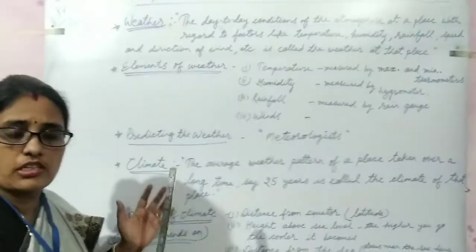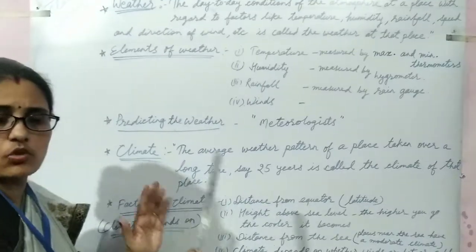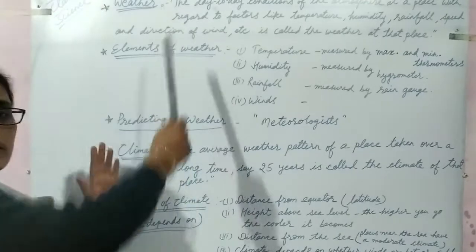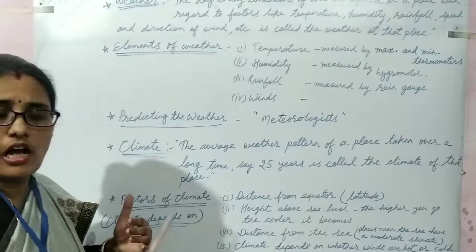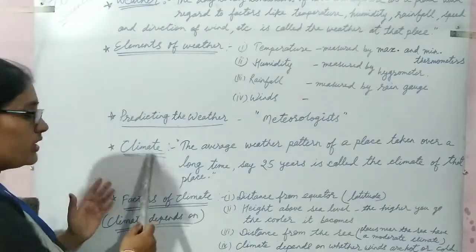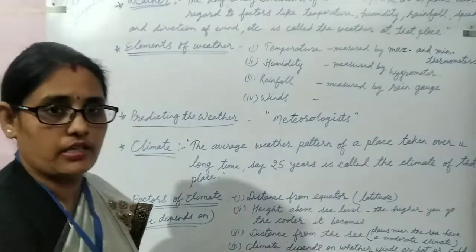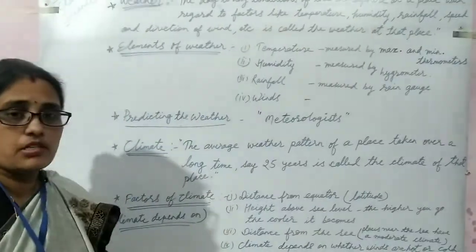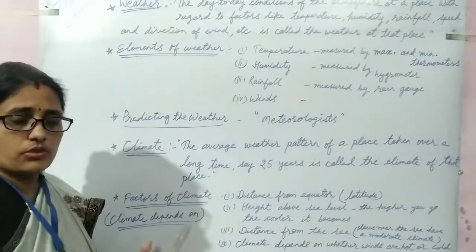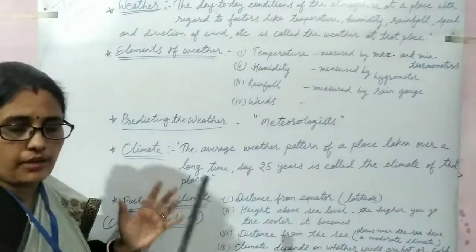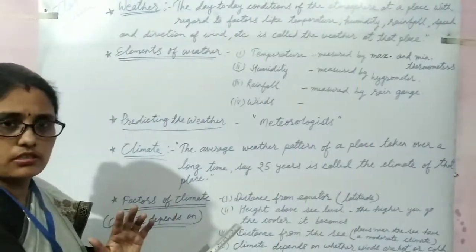Now climate, another new term. Let's discuss the definition of climate. Climate is always constant, but weather is always changeable. It changes day by day, from hour to hour, but climate remains constant. The average weather pattern of a place taken over a long time, say 25 years, is called the climate of that place. So there is a difference between weather and climate. Weather is changeable, but climate is constant.